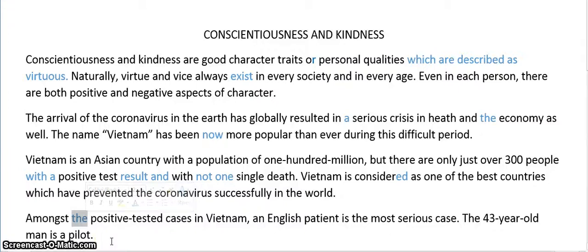Okay, so that's good. I'm going to read this sentence one more time because it's still sitting in my mind. Vietnam is considered as one of the best countries which have prevented the coronavirus successfully in the world.